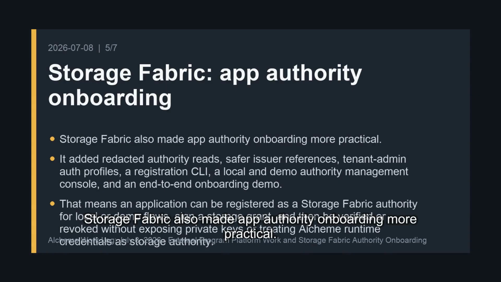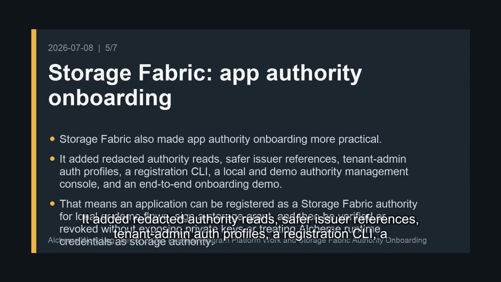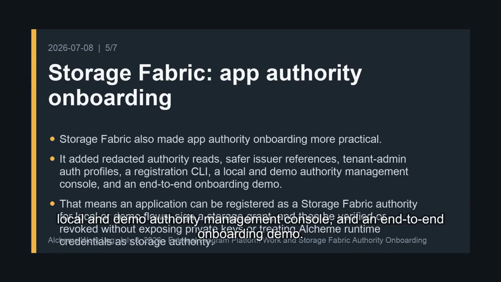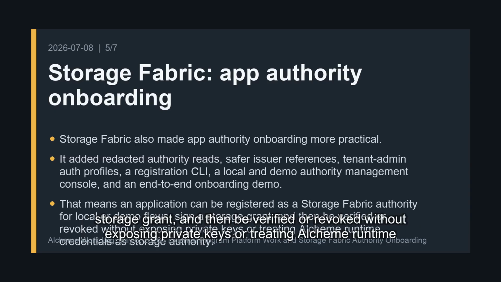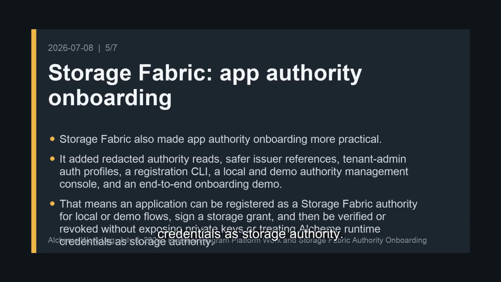Storage Fabric also made app authority onboarding more practical. It added redacted authority reads, safer issuer references, tenant-admin auth profiles, a registration CLI, a local and demo authority management console, and an end-to-end onboarding demo. That means an application can be registered as a Storage Fabric authority for local or demo flows, sign a storage grant, and then be verified or revoked without exposing private keys or treating Alcheme runtime credentials as storage authority.